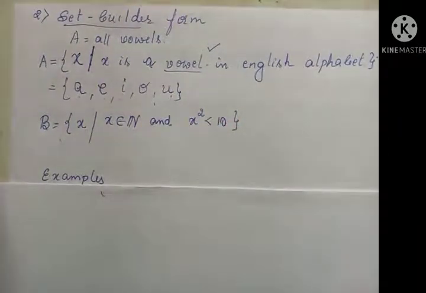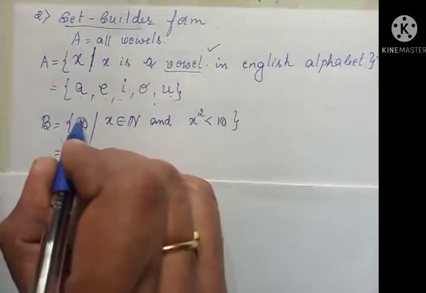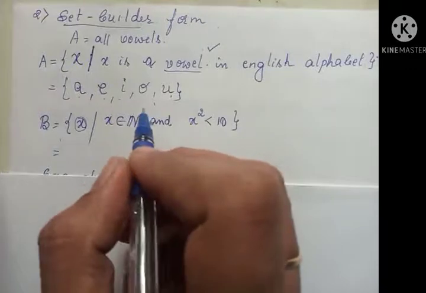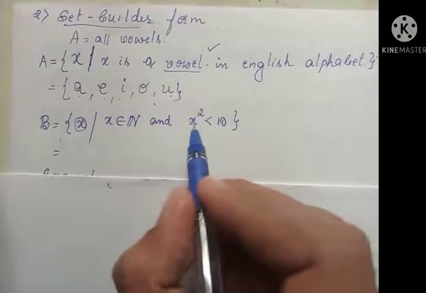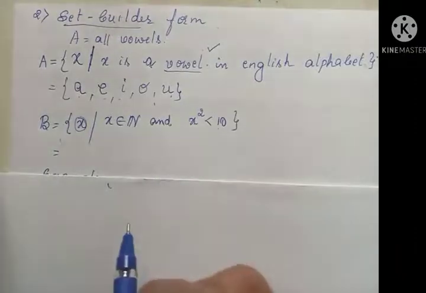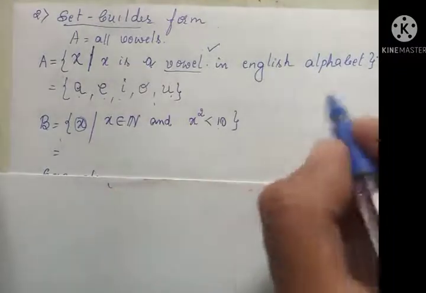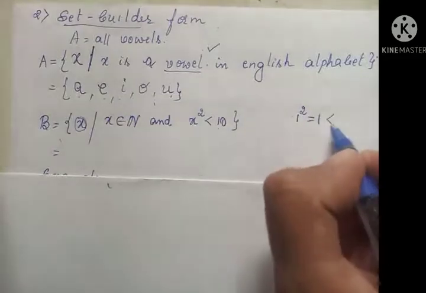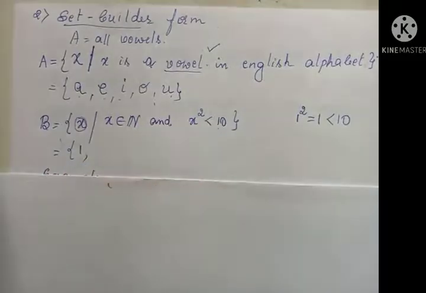Then what are the elements here? You have to write the values of x that satisfy these two conditions. What are those two conditions? X should be a natural number and the square of that number is less than 10. So I'll start from 1. 1 is a natural number, and 1 square is 1, which is strictly less than 10. So I can write 1 as an element here.